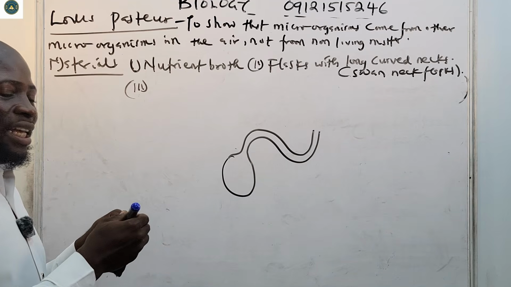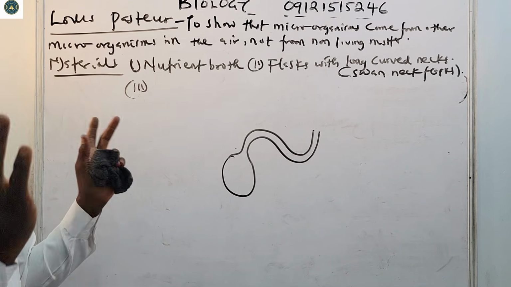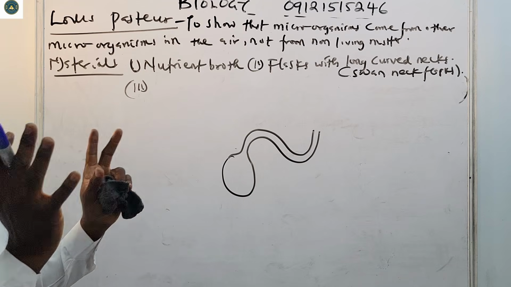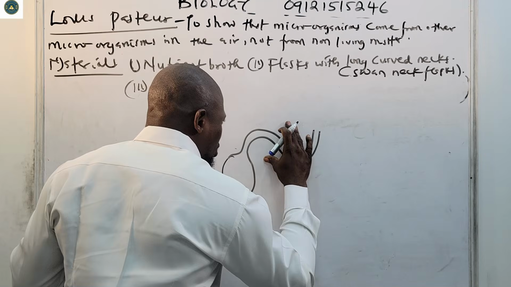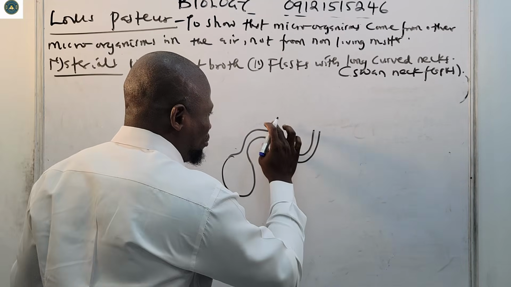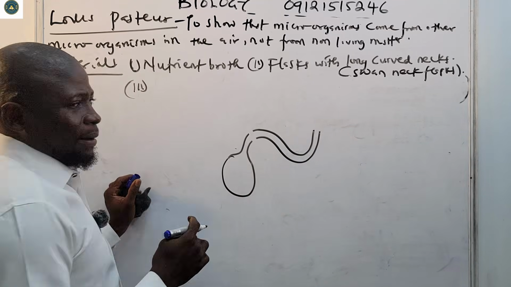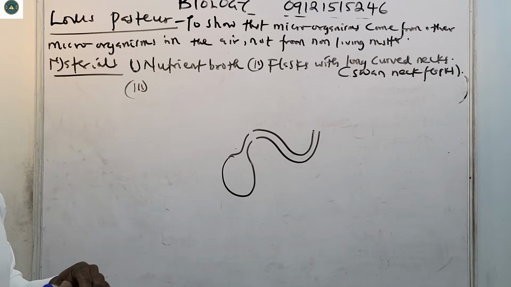Because he needed to heat this nutrient broth, so that all of the solutions and any existing microorganisms will die first. So first of all, he has this long swan neck flask. They also have some flasks where he broke the neck. He removed it, so that air, dust, and microbes will enter into the nutrient broth.